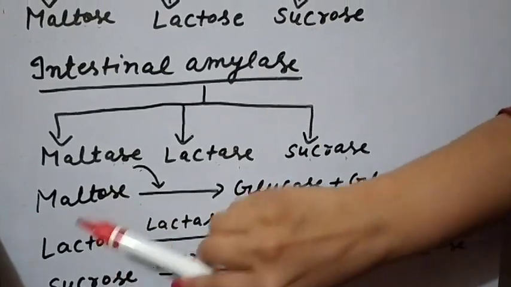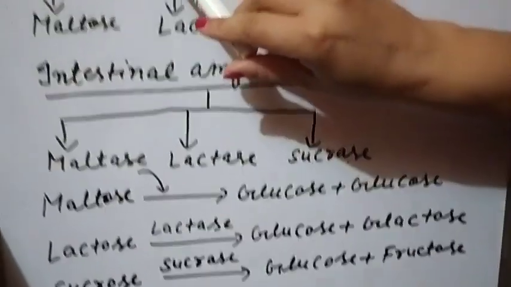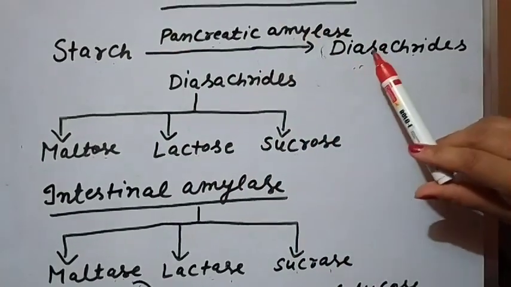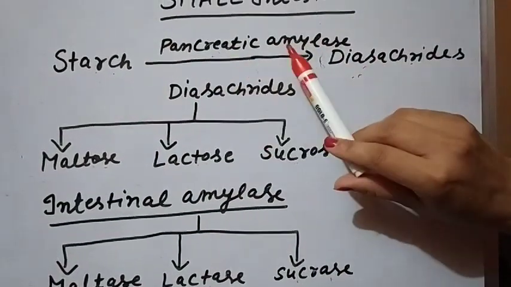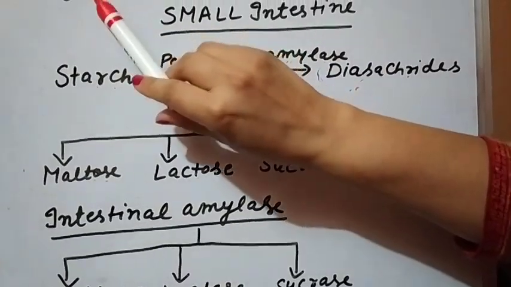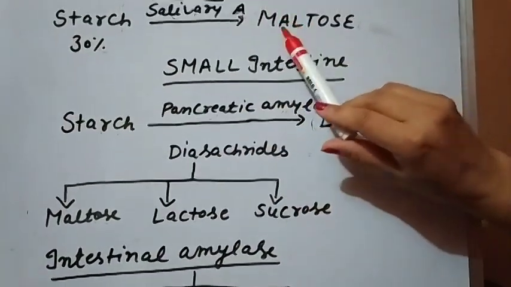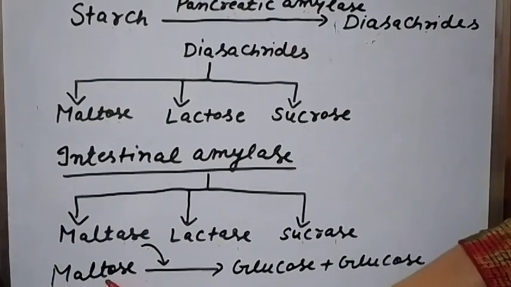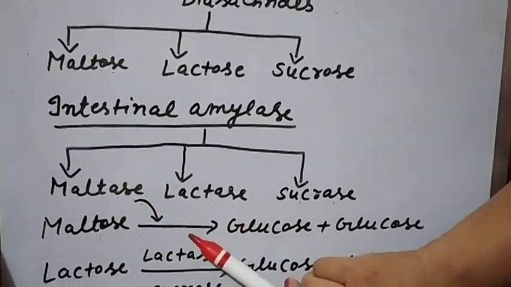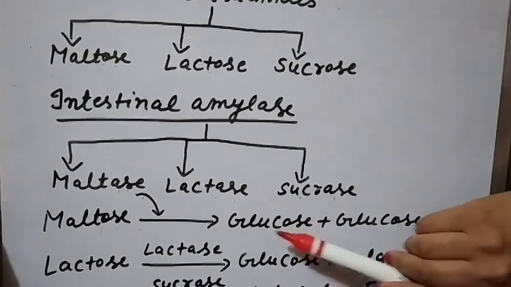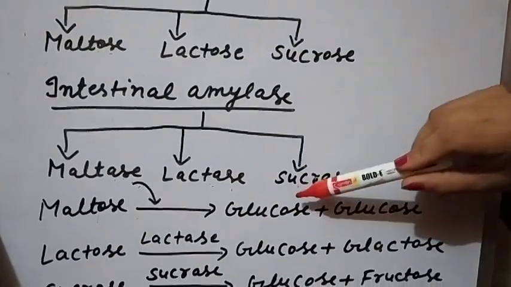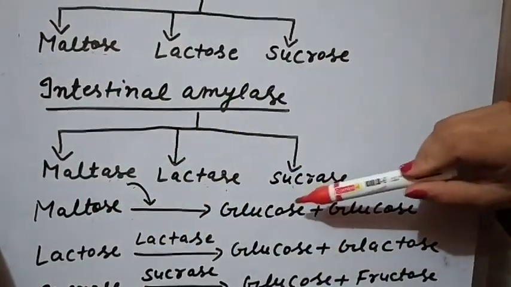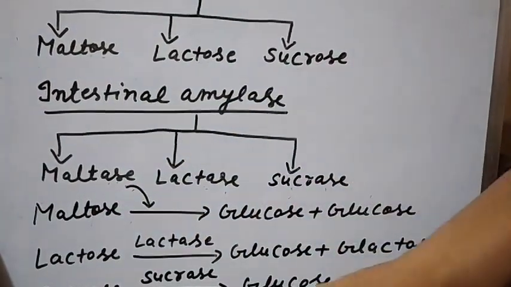How are these disaccharides formed? These disaccharides are formed by the breakdown of starch by the pancreatic amylase, and the 30% of starch in our mouth changes into maltose. In our intestine, maltose in the presence of maltase changes into glucose. Maltose is made up of two sugar units, so it is known as a disaccharide: glucose plus glucose.